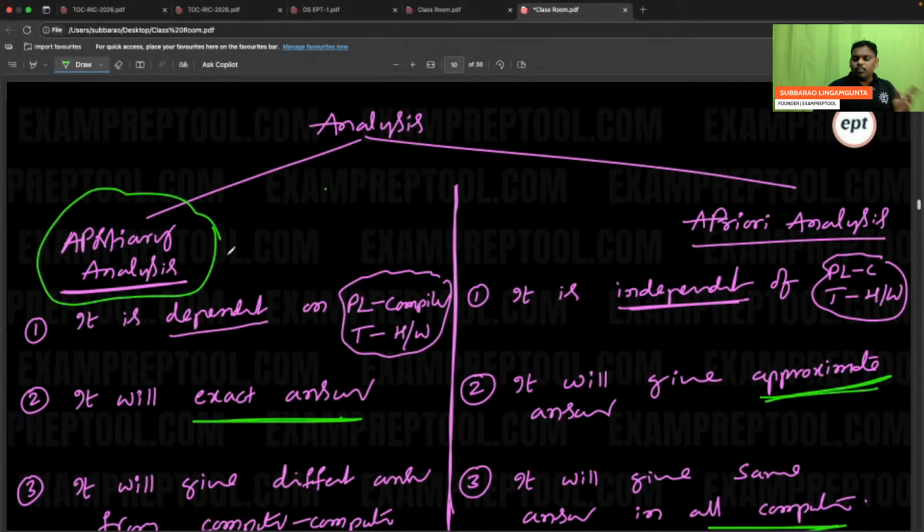Priori analysis, post-theory analysis. The name itself says: post-theory means postponing, keeping a delay. I asked what the time complexity is. It says, I am based on something; if you tell me those, then only I can give the answer. It is in a waiting state. But priori analysis means answering immediately. Independent analysis.